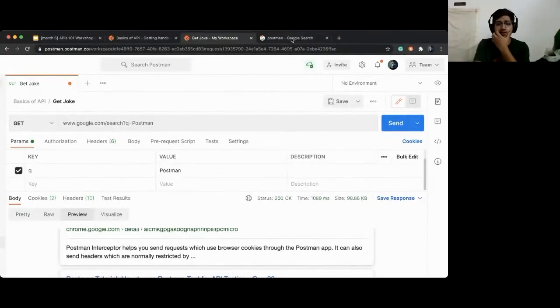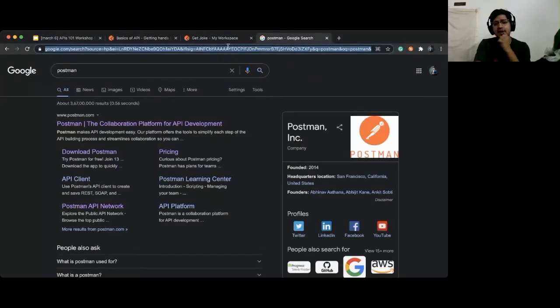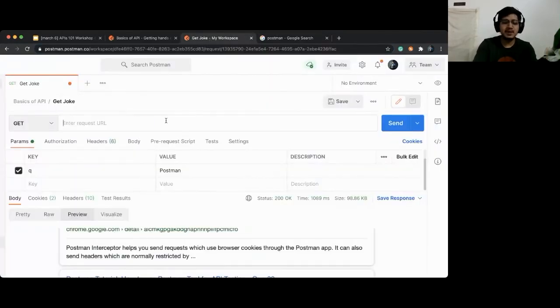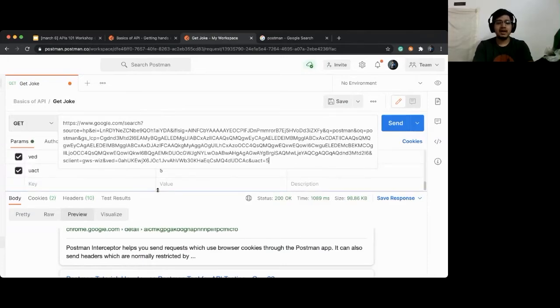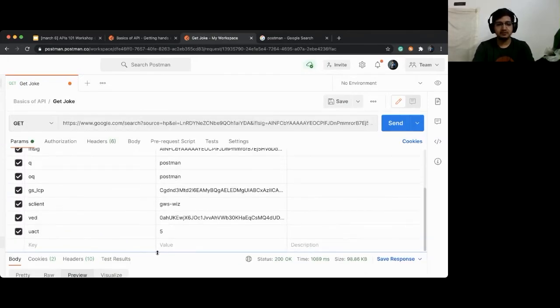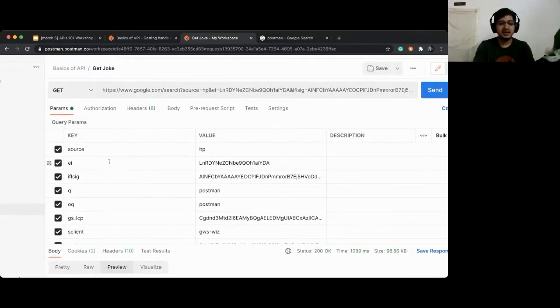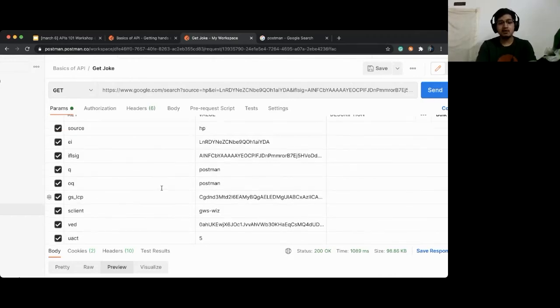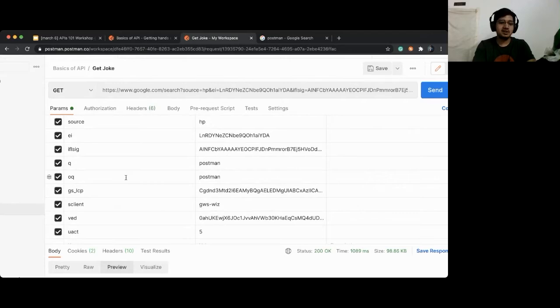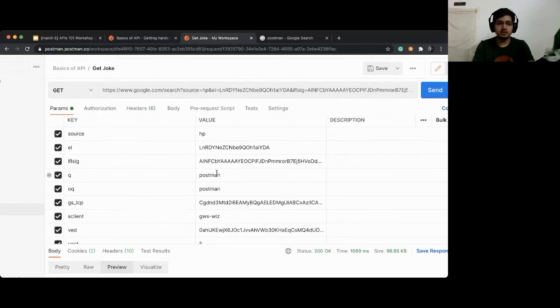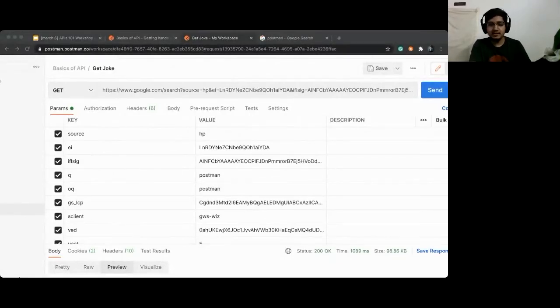Now, if I search here on Google, I see a lot of things in the URL, right? What are all these things? I don't know. So let me copy this, come back to Postman, paste it here and check the query params. When you are sending a request, you are actually sending so many different params with your request for searching about something. There you can see q equals Postman, which I showed you. But there are other things which I don't know about.